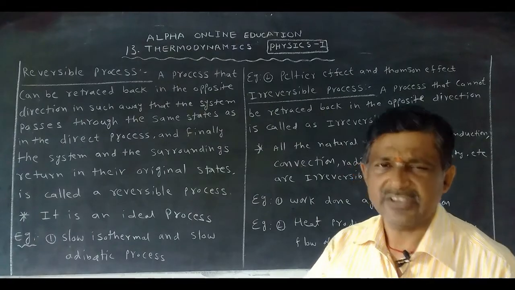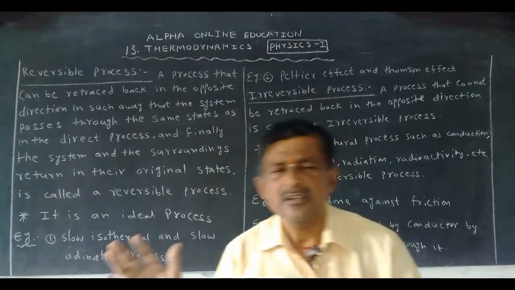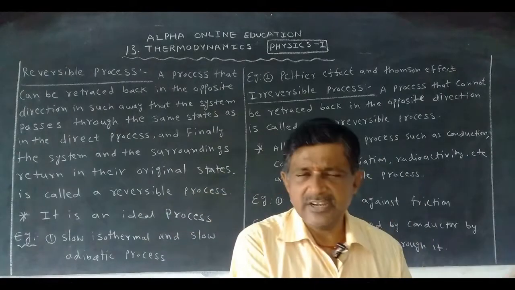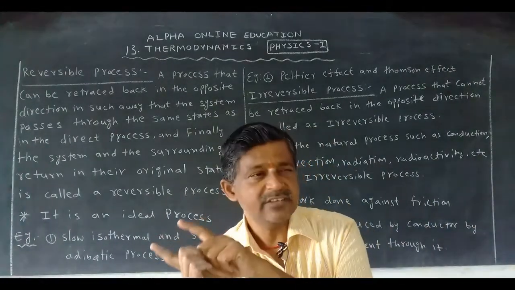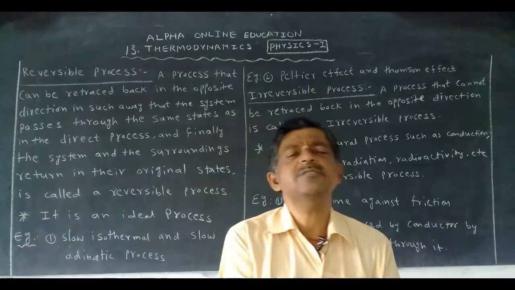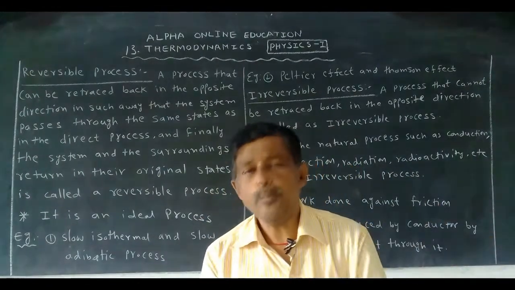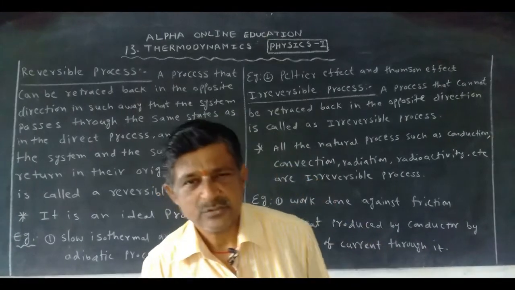One small difference. Reversible: whatever changes occur in one direction, the same changes occur in the opposite direction, this is called reversible. Whatever changes occur in the direct process, if the same changes do not occur in the opposite direction, it is called an irreversible process.